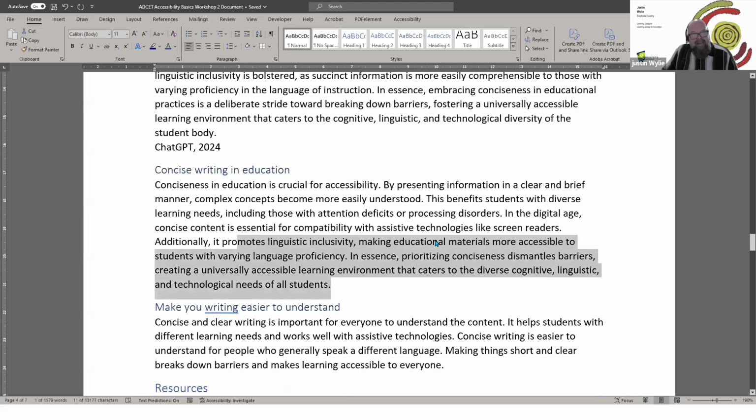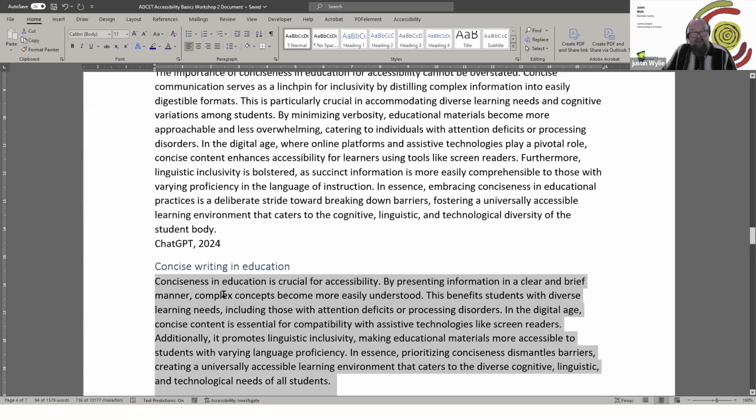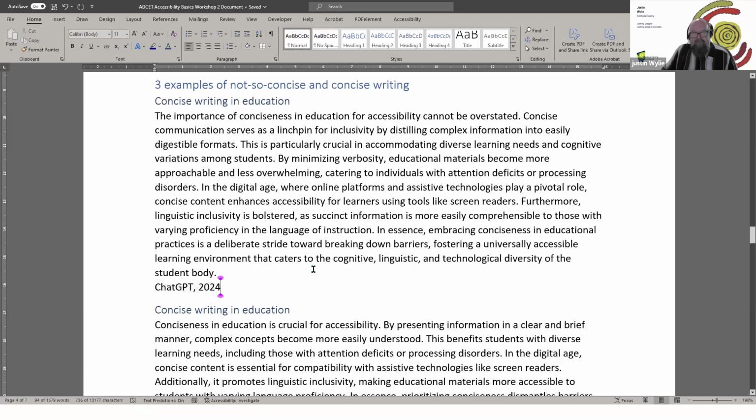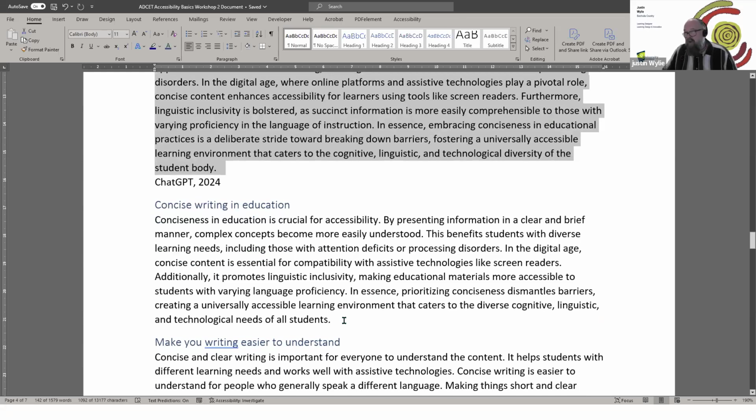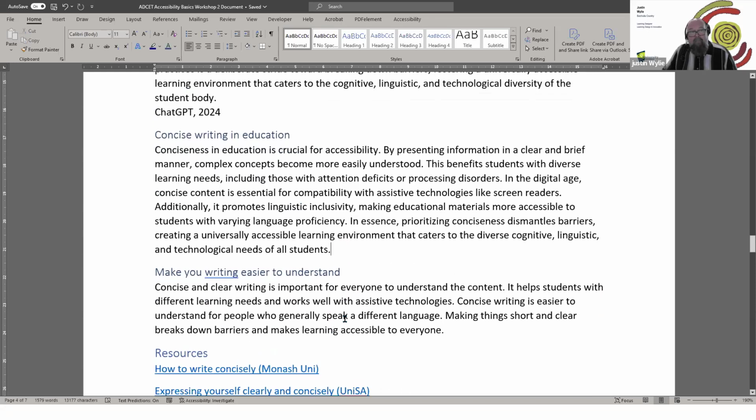I can see again this one here. Now this is using ChatGPT to do my summarizing. So I did get it to write it for me in the first instance, but you might draft a block of text and go, right, I've got my concept out of my head, I'm ready now to refine it. ChatGPT does a great job at summarizing content and bringing it down to an easier reading level or a specific year reading level. And that's what I've done here.